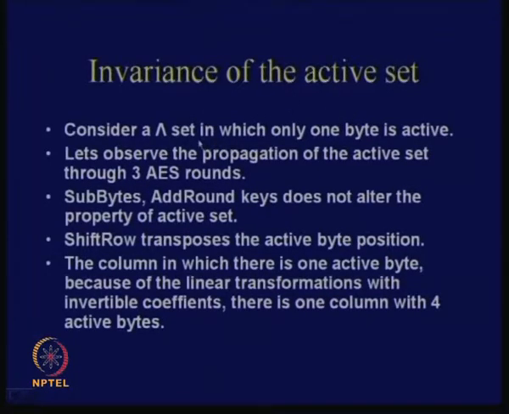You can consider this set in which only one byte is active, and then observe the propagation of the active set through 3 AES rounds. What is the first layer? The first layer is SubBytes. In SubBytes you are basically considering a 1-to-1 map, right? If you take one particular byte value here, all of these values are distinct.